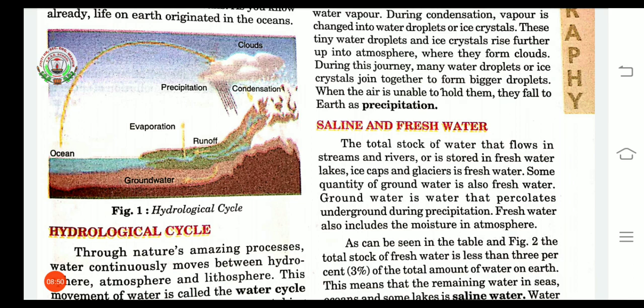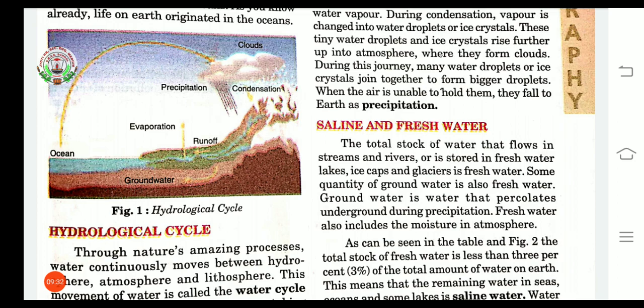Fresh water includes the water that flows in the streams and rivers. Second, the water stored in freshwater lakes. Third, freshwater lakes and ice caps. Ice caps means a layer of ice permanently covering parts of the earth. Then the water stored as glacier. Glacier means a mass of ice that moves slowly down a valley. Then groundwater, the water beneath the surface of the ground. And fourth is moisture in the atmosphere.